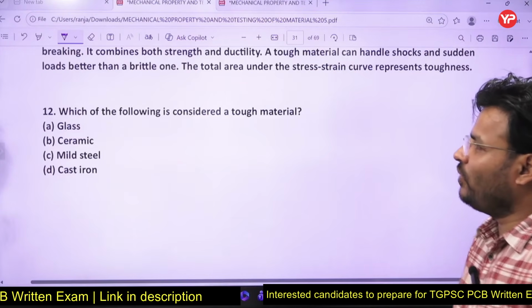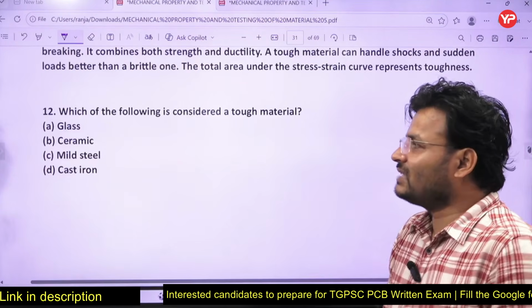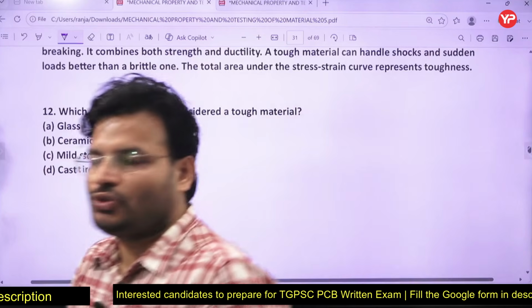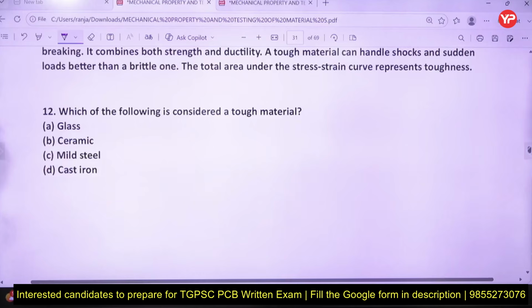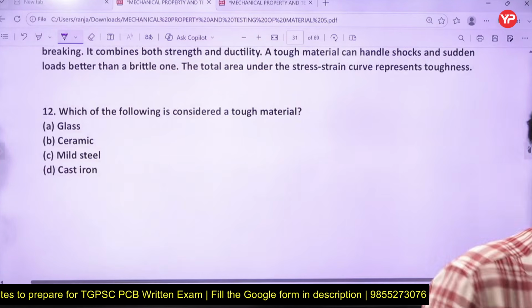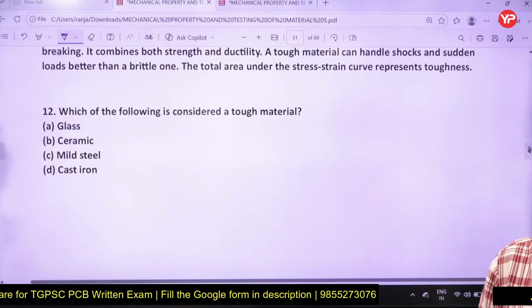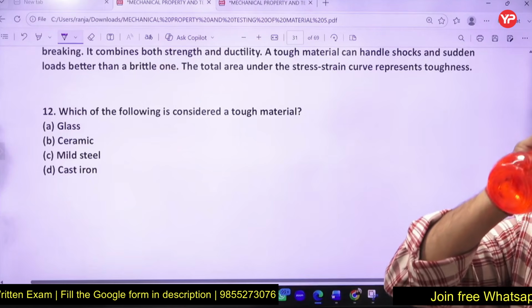Come to question number 12. Which of the following is considered a tough material? Glass, ceramic, mild steel, or cast iron. Which one will be the correct answer? Toughness means the material is going to absorb more energy before fracture, right? If you think about glass, this is a brittle material. Ceramic is brittle, cast iron is brittle.